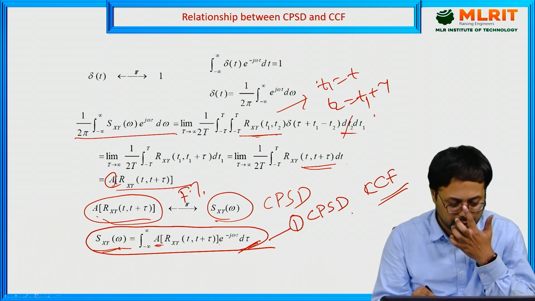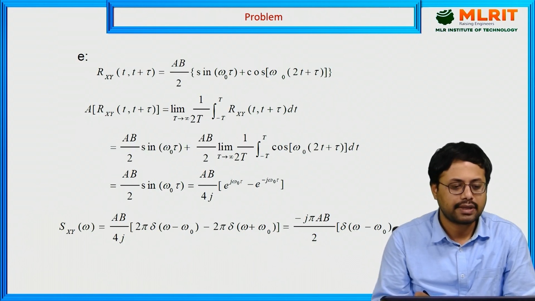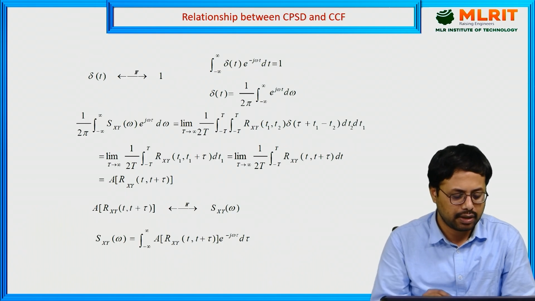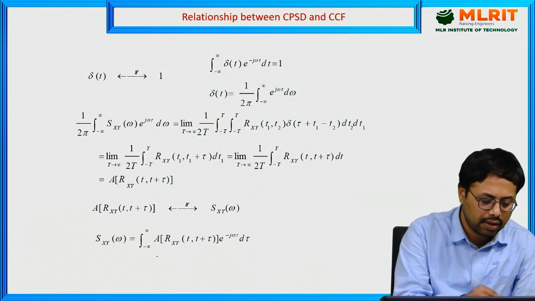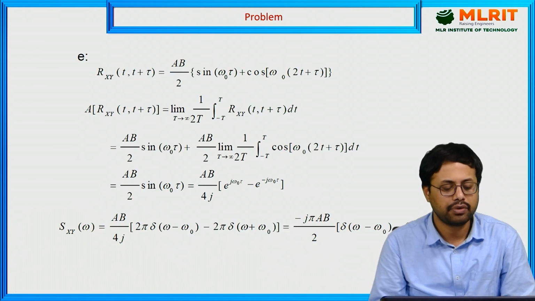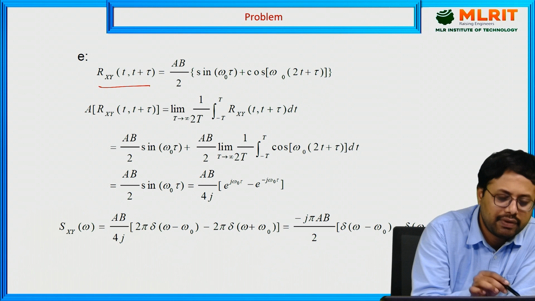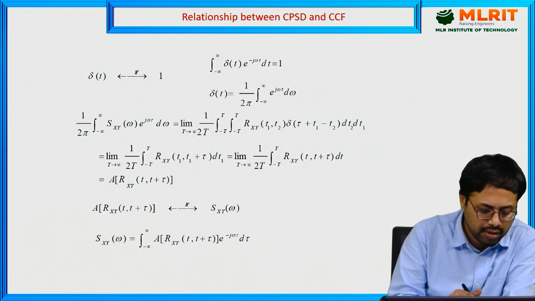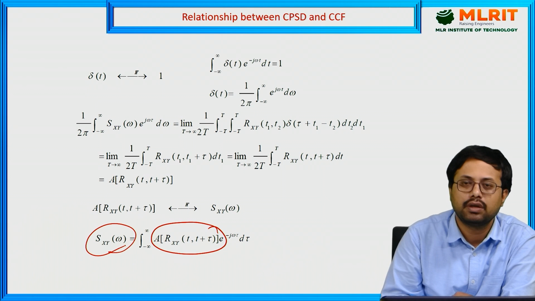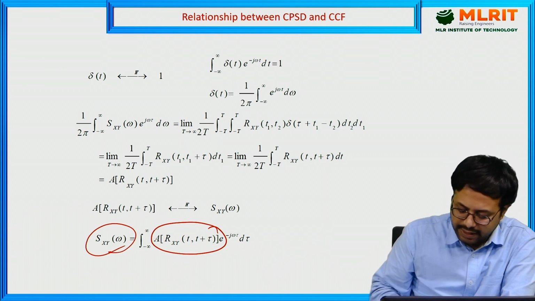Now next, we take one example related to this concept. Before the example, first you have to know the formula, which is the relationship between these. Now if they ask in the exam, like the question example, they will give Rxy of tau as an input, and we are going to identify the output. If you understand the concept of the definition, then it is easy to solve.